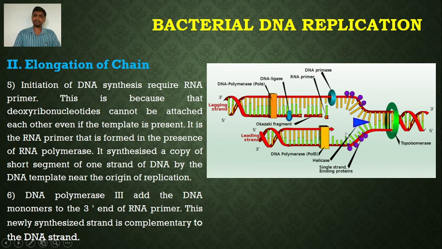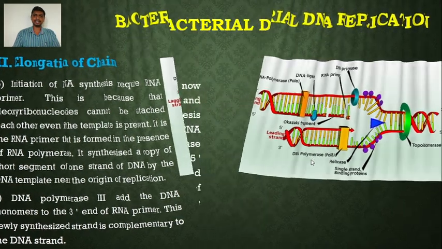at the 3' end. Why at the 3' end? Because DNA replication always takes place in the 5' to 3' direction. Due to which DNA polymerase III adds the DNA monomers to the 3' end of the RNA primer, and this newly synthesized strand is complementary to the DNA strand.